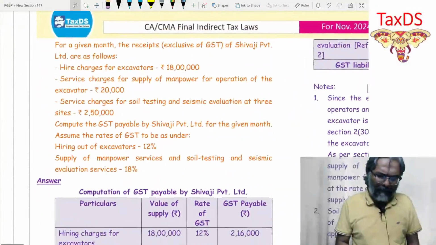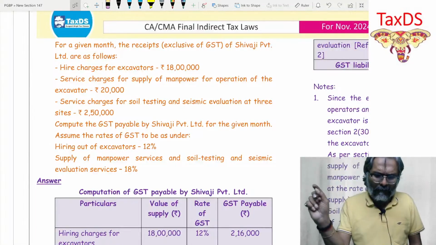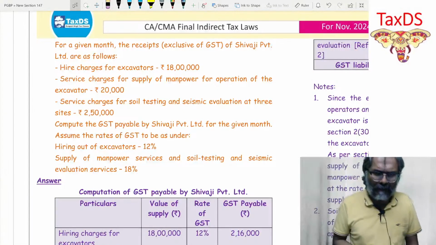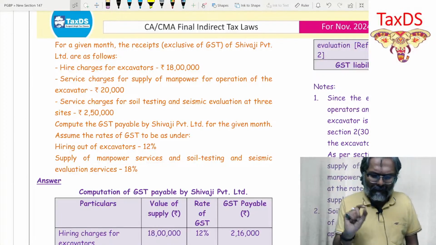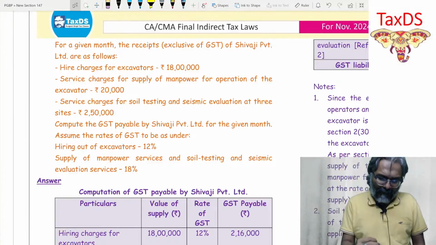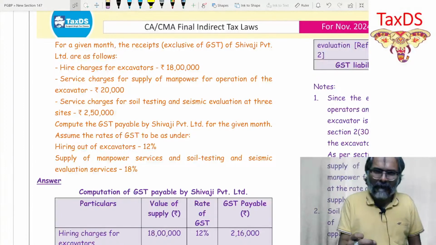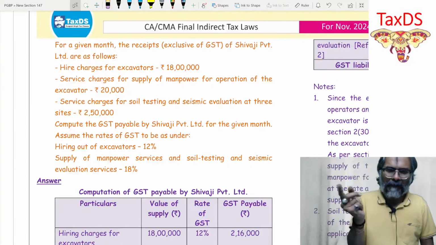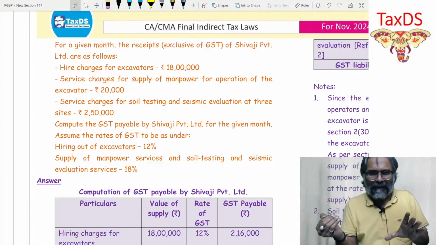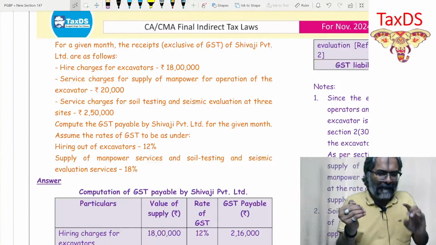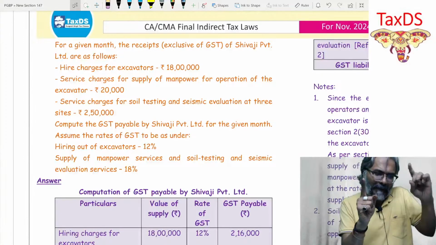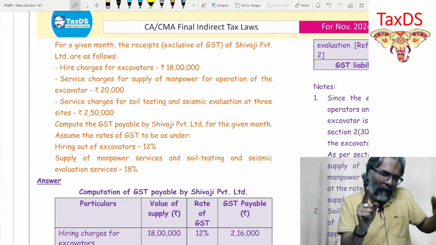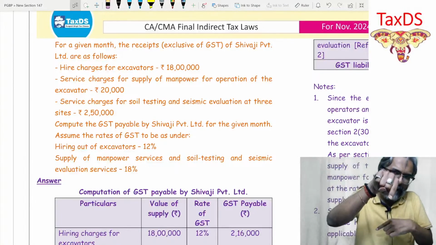Now, for a given month, the receipts exclusive of GST of Shivaji Private Limited, who has given this supply, are as follows. Hire charges for excavators, 18 lakhs. Service charges for supply of manpower for operation of excavators is 20,000. Now, the fact that these two are naturally bundled, although the price is split, please be careful over here. In this case, can I get only the service charges without getting the excavators, or vice versa? Can that happen?